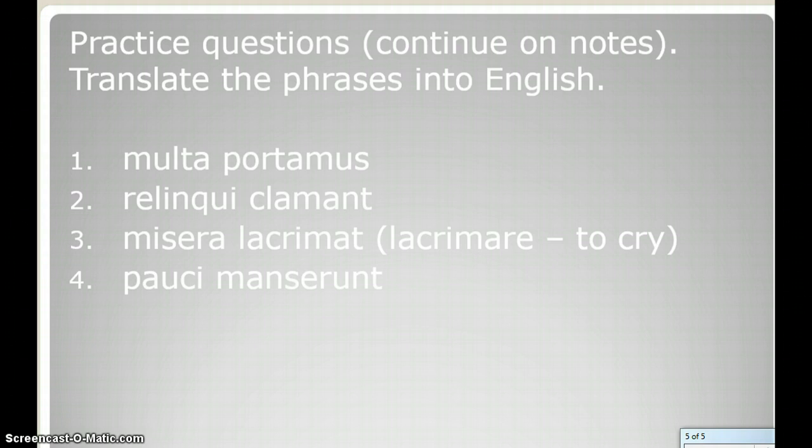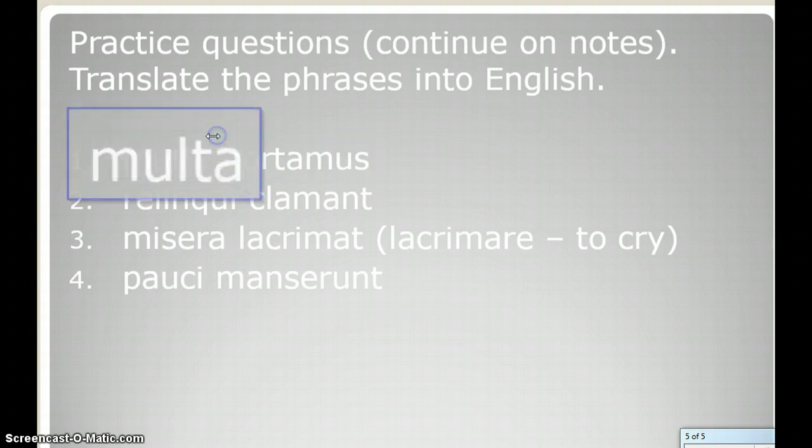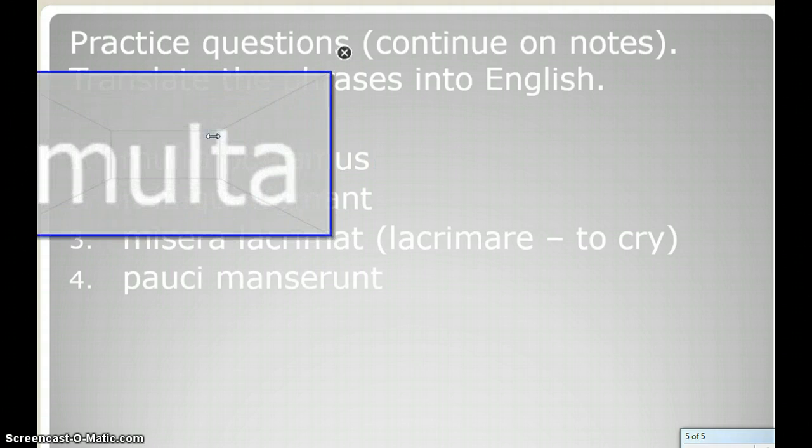So let's take a look at some of these practice questions. I will do the first one with you. Number 1 is multa portamus. This is just a regular verb. It's got our mus ending on it, so that means we carry. And then we have multa, which as we know is an adjective, but there's no noun here for multa to be modifying, so it must be a substantive.